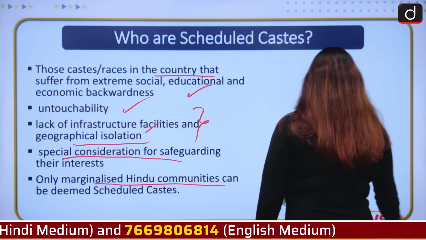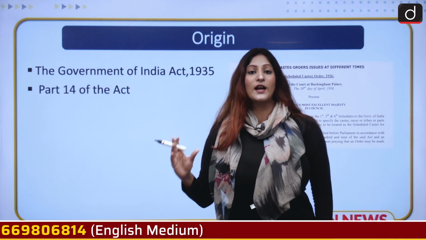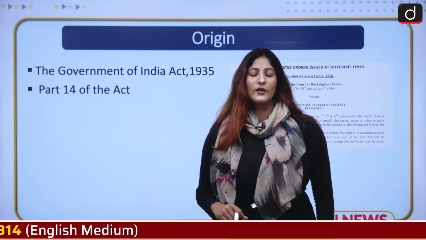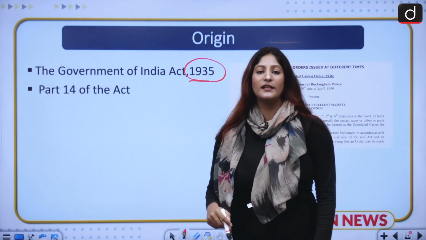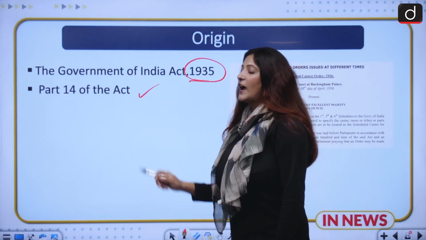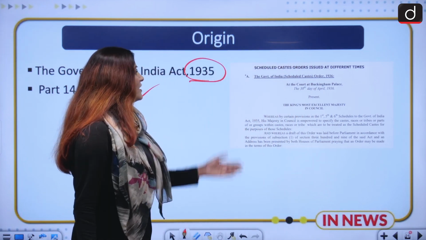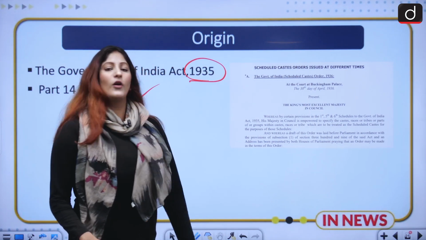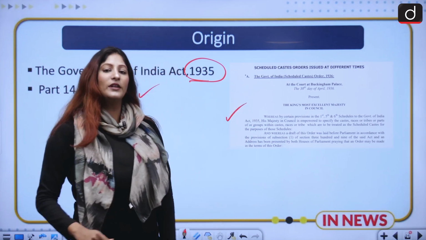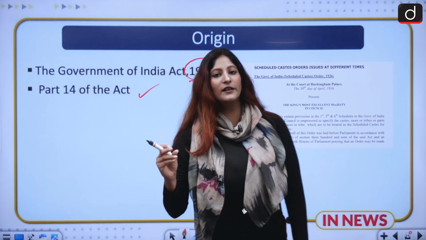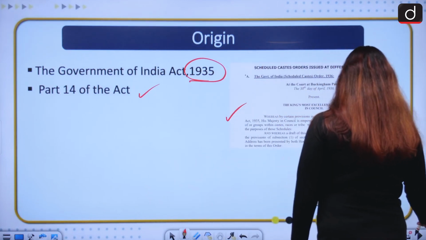So we have had a discussion on this as well. Moving ahead, let us talk about the origin of the term scheduled caste. When did it come into the picture in the Indian Constitution? It can be traced back to the Government of India Act 1935, in which Part 14 of the Act provided for the term scheduled caste. And you can see the Government of India Order of 1936, in which scheduled caste has been explicitly mentioned. Not only that, the listing of the different communities as castes was also provided in this particular order. So origin, remember.